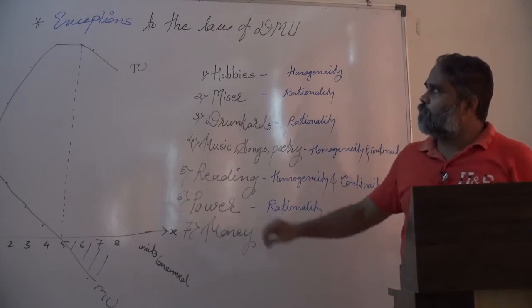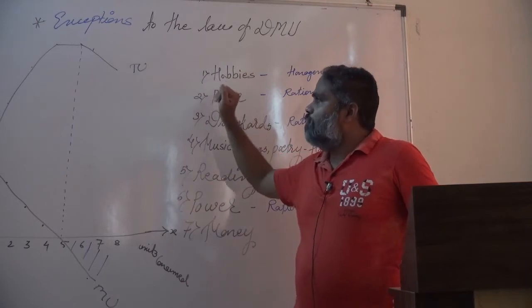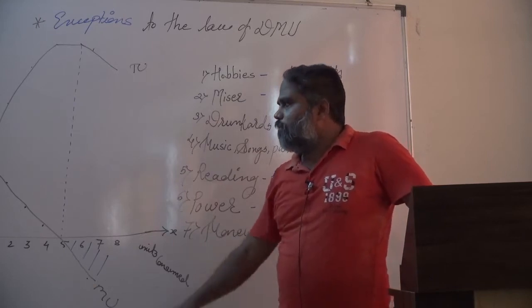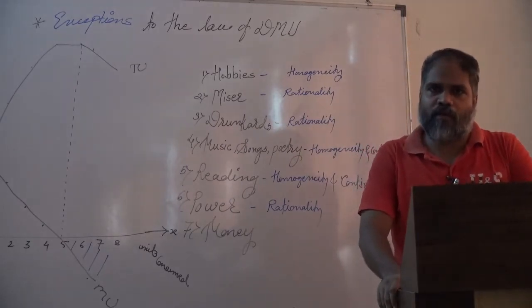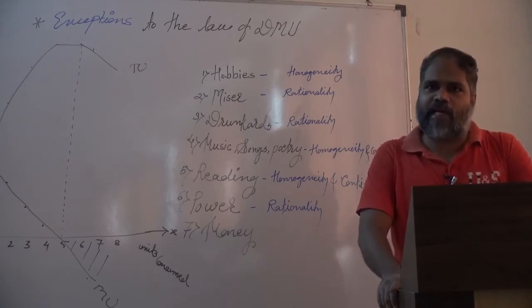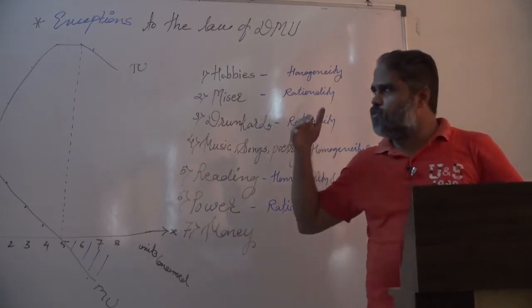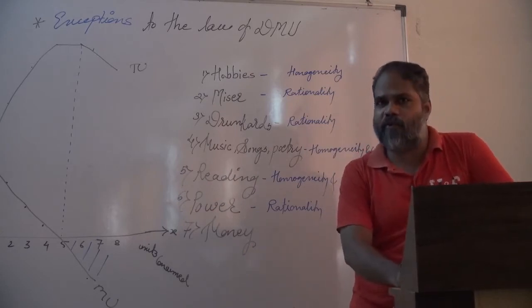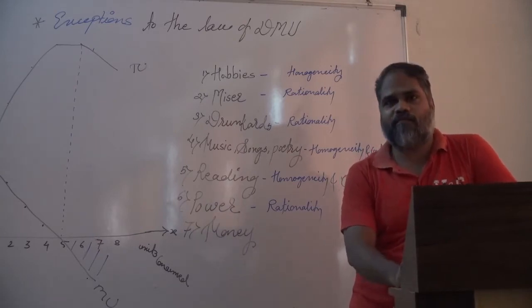So in this video lecture, we have to discuss exceptions to the law of DMU. But before that, what is actually the law of DMU? The law of DMU states that with an increase in the stock of a commodity consumed, its marginal utility goes on falling. It means when a consumer consumes the same product again and again in quick succession, rapidly or in a given period of time, then consumption of each extra additional unit gives less satisfaction.